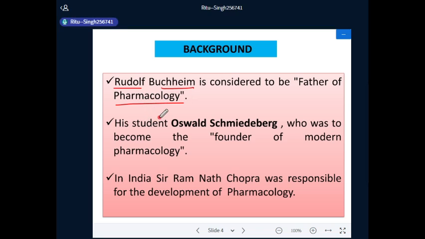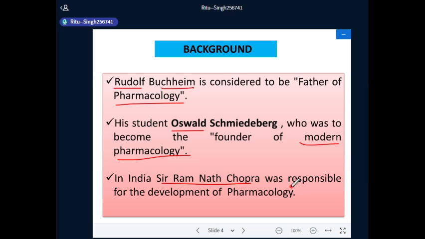A well-known student of his was Oswald Schmiedeberg, who was to become the founder of modern pharmacology. So, Oswald is considered to be the father of modern pharmacology.